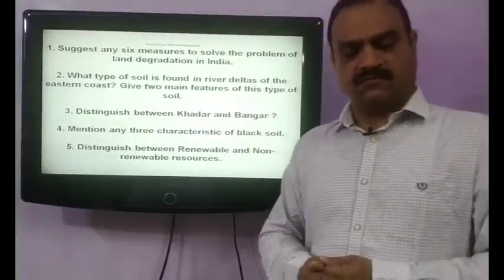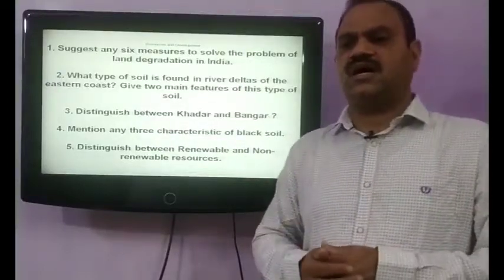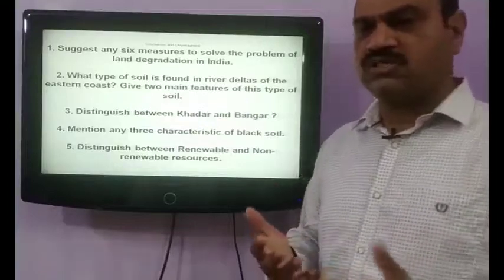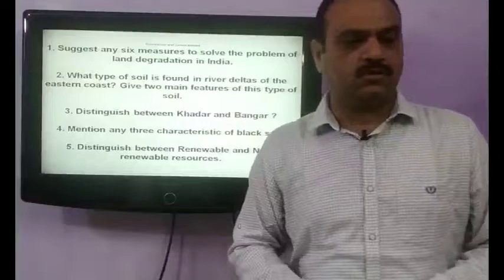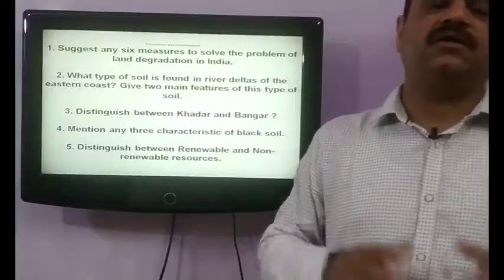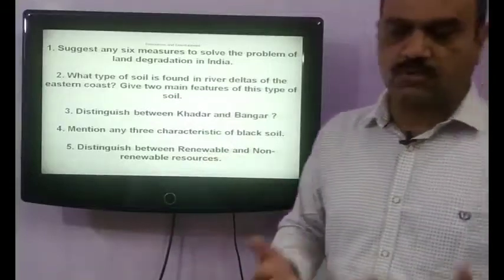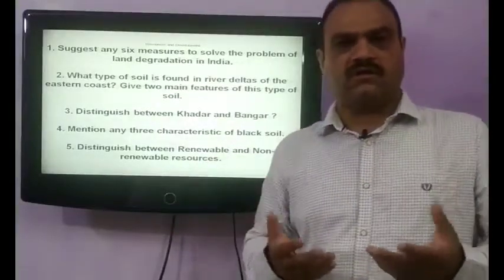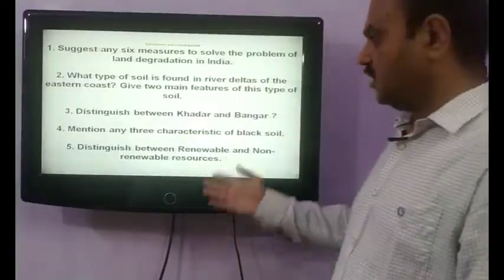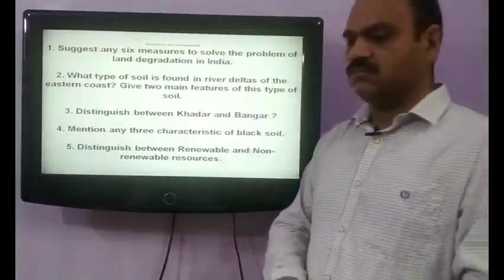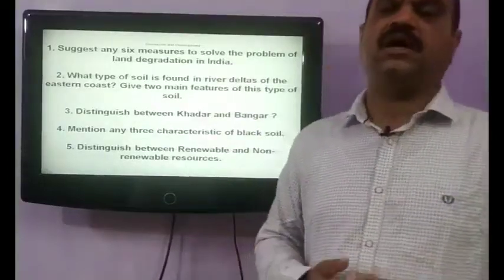And the fourth point is that renewable resources are divided into continuous and flow, whereas non-renewable resources are divided into recyclable and non-recyclable resources. Some examples of renewable resources are water, wind, forest, wildlife, soil. These are the important examples of renewable resources, whereas non-renewable resources are minerals and fossil fuels.